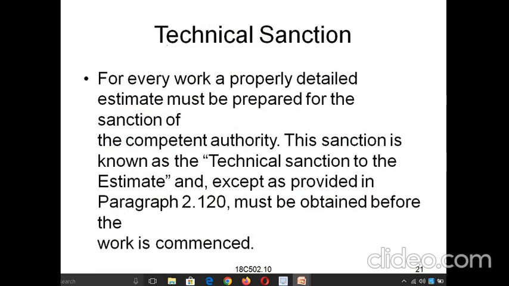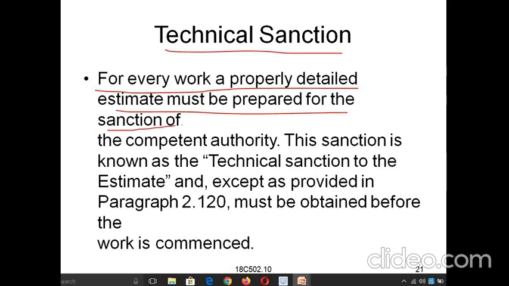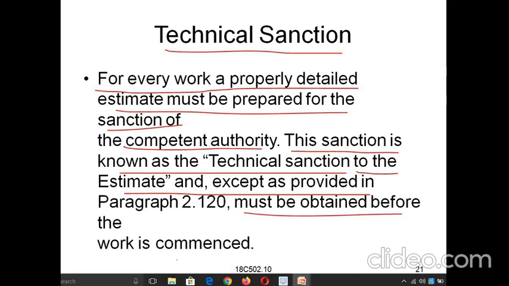So coming to the technical sanction, you can see that for every work a properly detailed estimate must be prepared for the sanction of the competent authority. So we prepare a project report for the approval for the technical sanction. That will be given in the detailed estimate as we have discussed. So this sanction is known as the technical sanction. So whatever detailed estimates we are preparing and seeking approval for the budget, that is called the technical sanction. It must be obtained before the work is commenced.